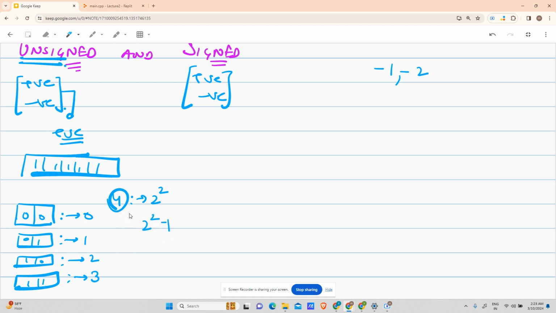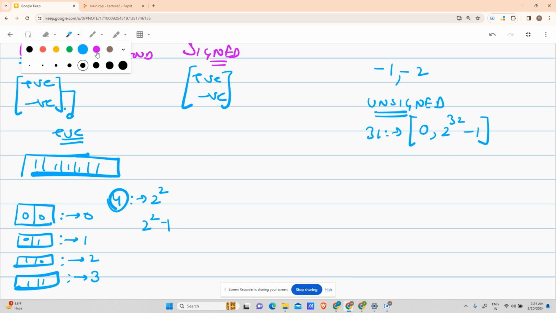Correct? 4 minus 1, right? So if we have 32 bits, we can reach 0 to 2 to the power 32 minus 1. This is the range for unsigned. Let me make it very clear: this is the range for unsigned. We are yet to conclude the range of signed, right?